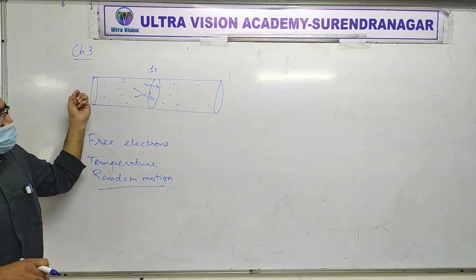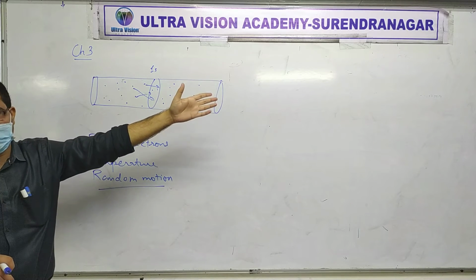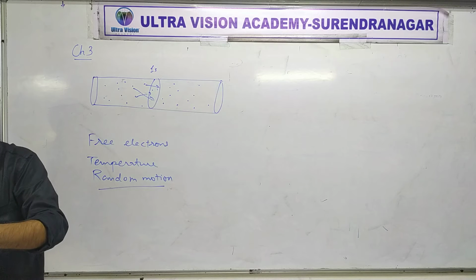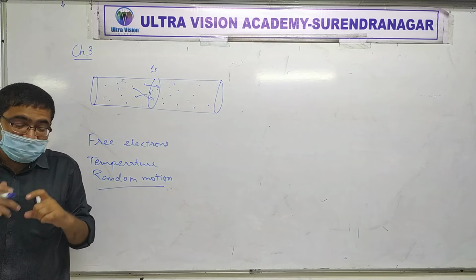So, if some number of electrons go from left to right in some time, then in the same time, the same number of electrons will go from right to left. I know you might have a question.